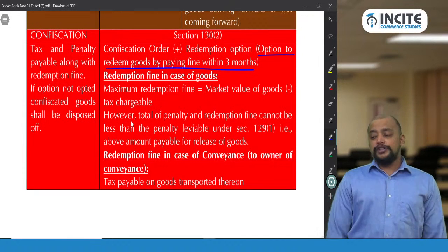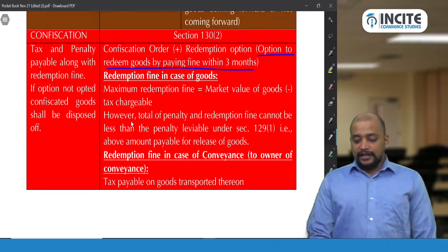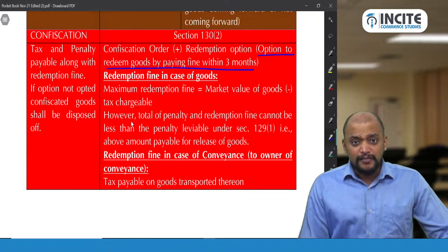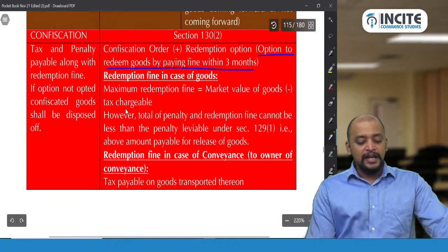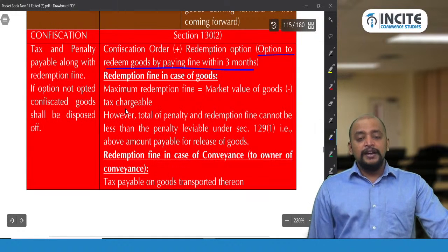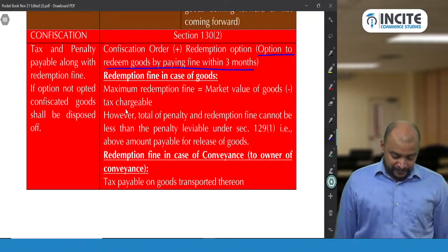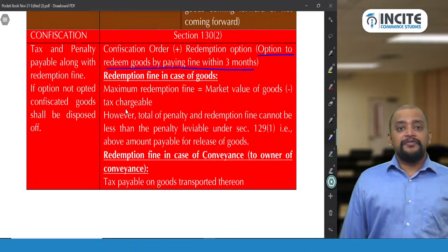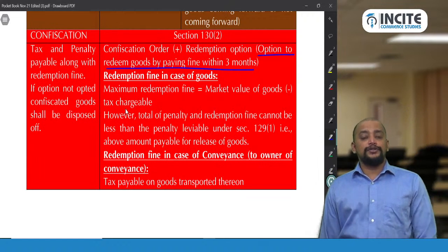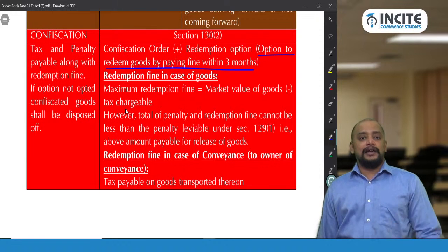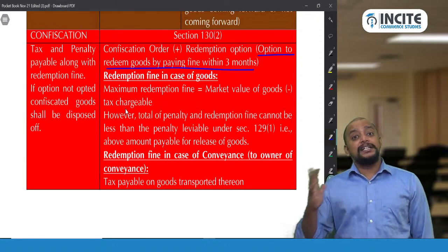Suppose you pay that fine here, then the goods will be released here. And what is that redemption fine? What is the maximum redemption fine? Market value of the goods as reduced by tax chargeable thereon. Maximum redemption fine equals market value of the goods minus tax chargeable thereon. So that will be the maximum redemption fine.